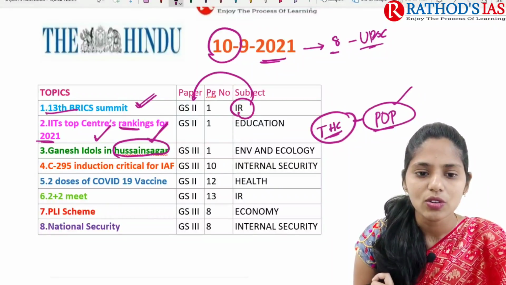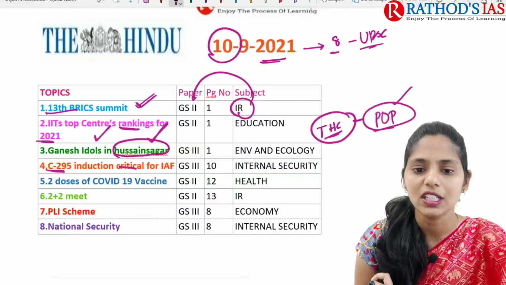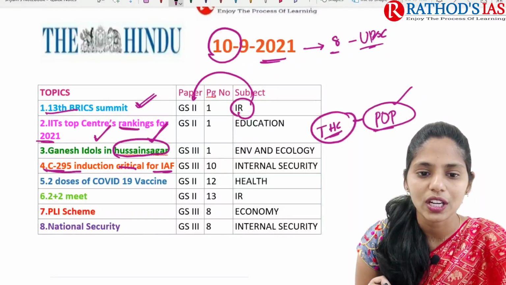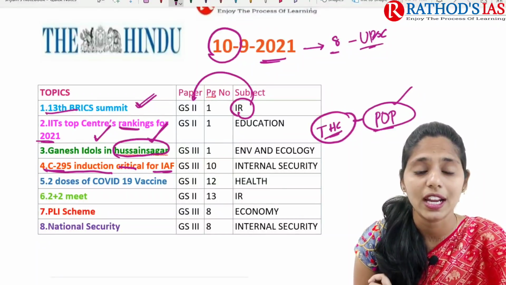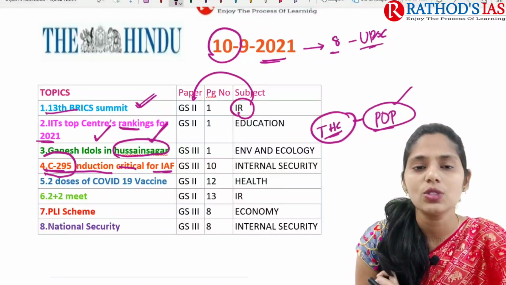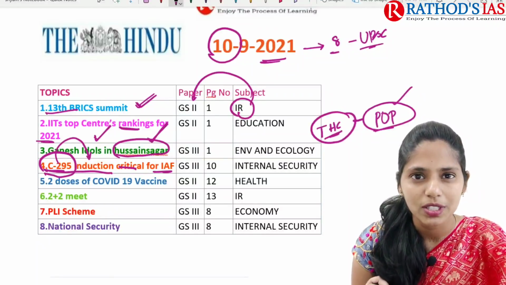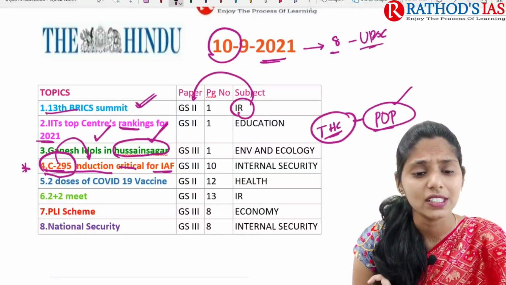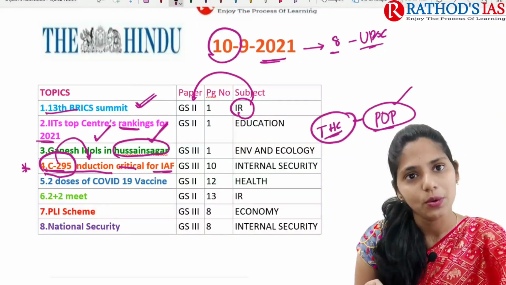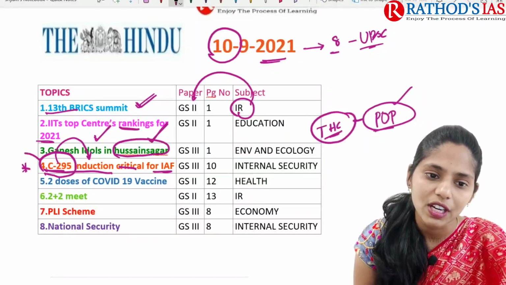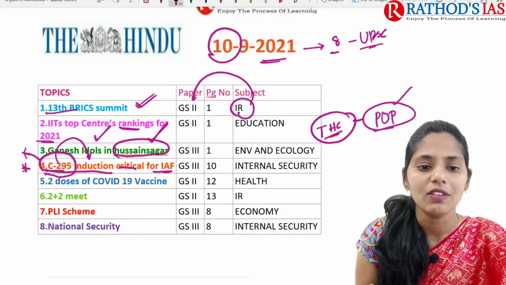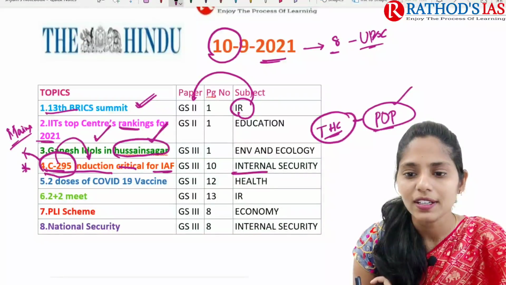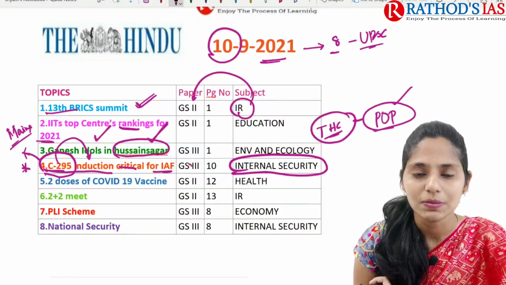And next topic it is about C-295 induction critical for Indian Air Force. Here we need to focus on what is the C-295, which is very much critical for our Indian Air Force. We need to talk about many things regarding this C-295 and what is the significance of this step. The significance we are going to discuss in this lecture will be very much important from our mains point of view. And this topic will be important regarding security which comes under GS paper 3.